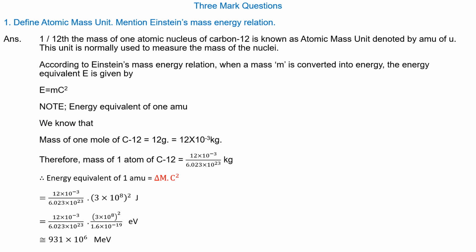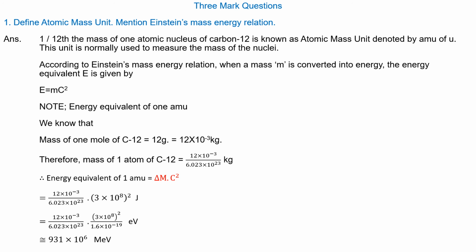3 mark questions. Question number 1. Define atomic mass unit. Mention Einstein's mass-energy relation. Answer. 1/12 of the mass of one atom of carbon-12 is known as atomic mass unit, denoted by AMU or U. This unit is normally used to measure the mass of nuclei.